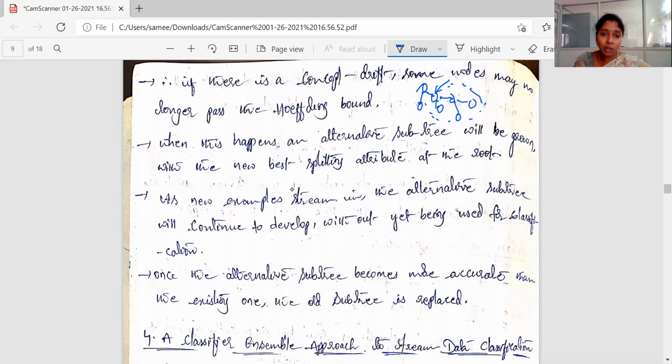Once a concept drift happens at a particular node, this subtree is gradually inactivated, and instead a new node is created with the upcoming, current data, and gradually a subtree is developed from this node. Once this is fully grown, the old one is replaced with the new one.